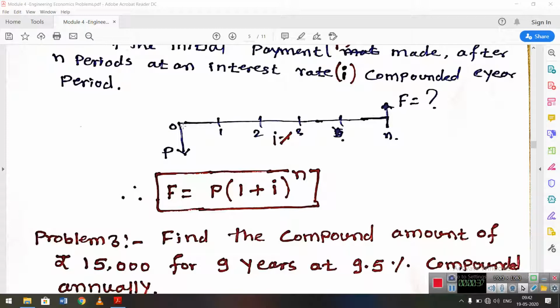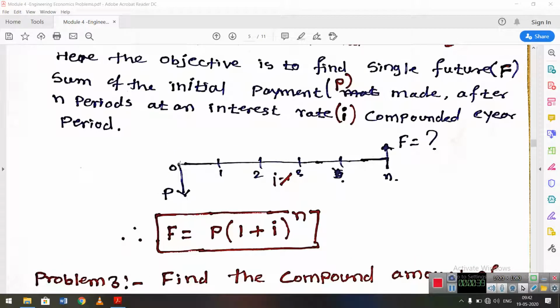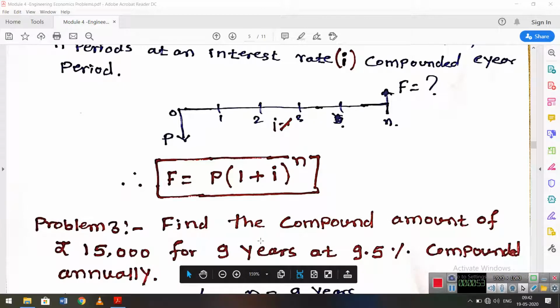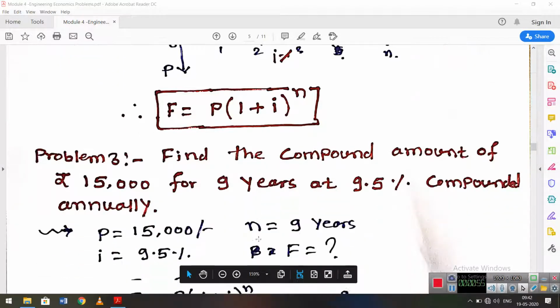So it is a one-time investment, or money deposited in the bank. After a few years, how much will that one-time sum get back? That is the formula: F is equal to P (1 plus I) raised to n.